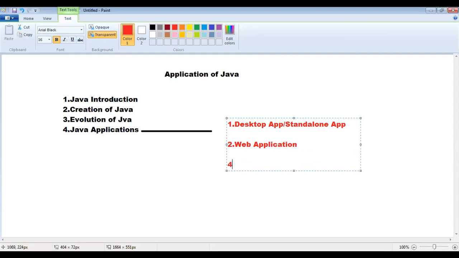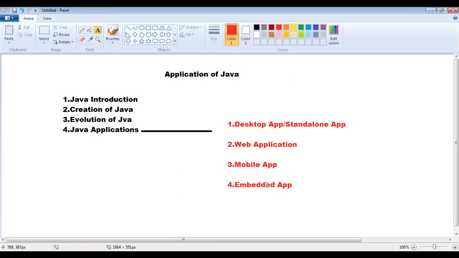The third thing, mobile applications. The fourth thing, embedded applications. The fifth thing, robotics. Are these enough? The first thing, desktop applications or standalone applications. The second one, web applications. The third thing, mobile applications. The fourth one, embedded applications. These are the four types of applications that are developed.